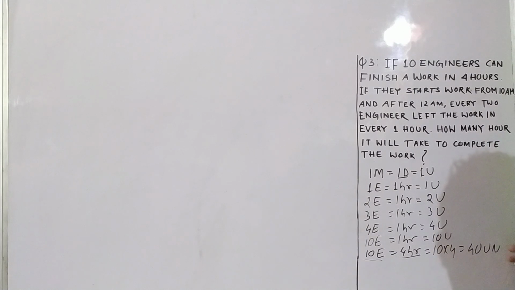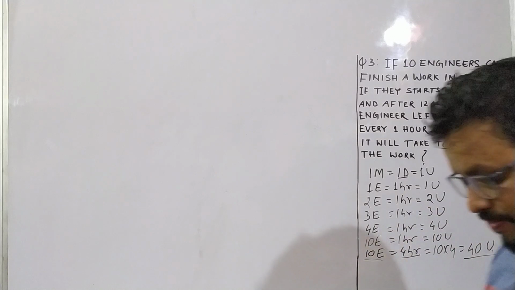That you have to remember: 10 engineers in 1 hour do 10 units, in 4 hours do 10 into 4, that means 40 units.